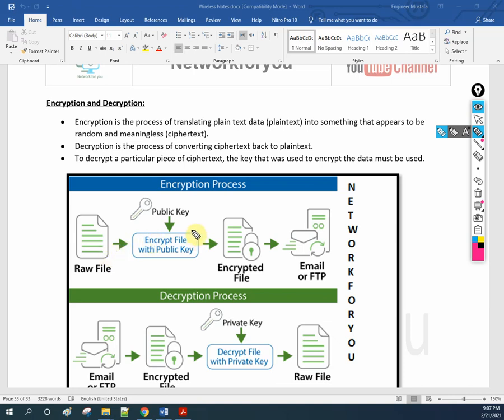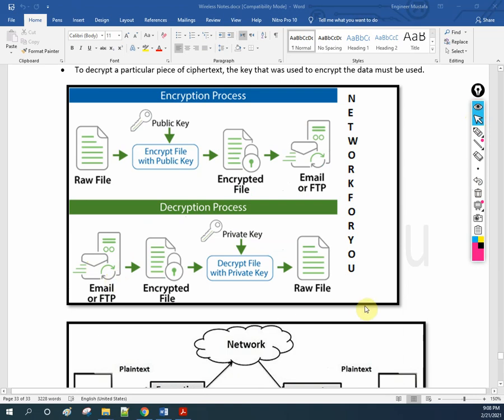But if you encrypt this data, it means you are adding some encryption here. We have different types of encryption, but for now you understand: if you encrypt this signal with some key and send that file, then even if anyone hacks it, they will not understand. So this is the procedure. Whenever we want to send any data, we first encrypt the file and then send it, and the receiver will receive this file, decrypt it, and get the data.